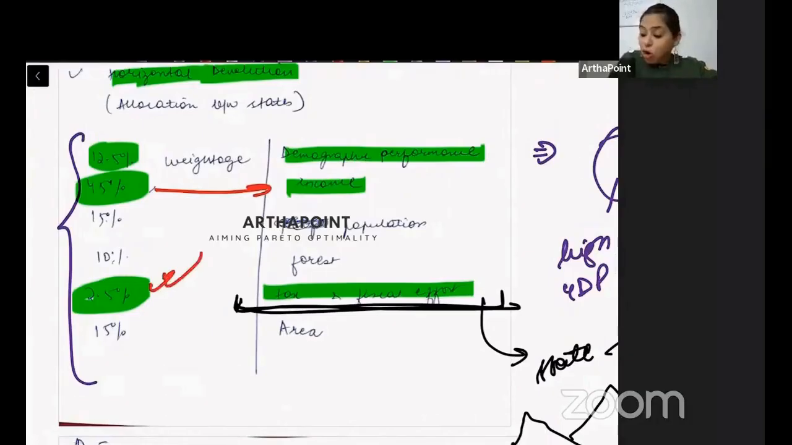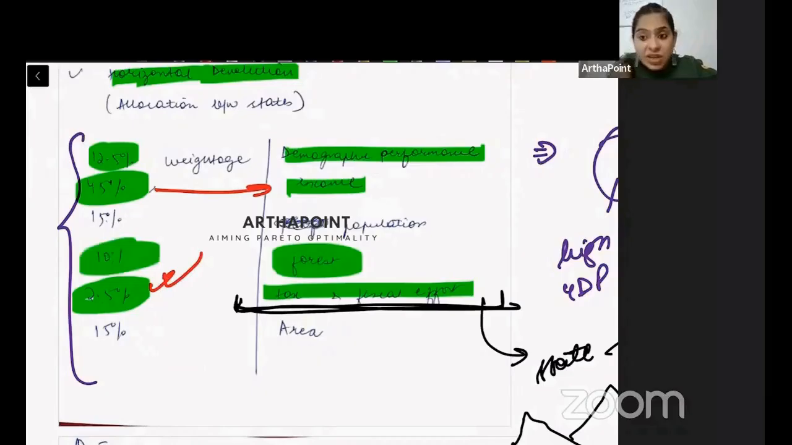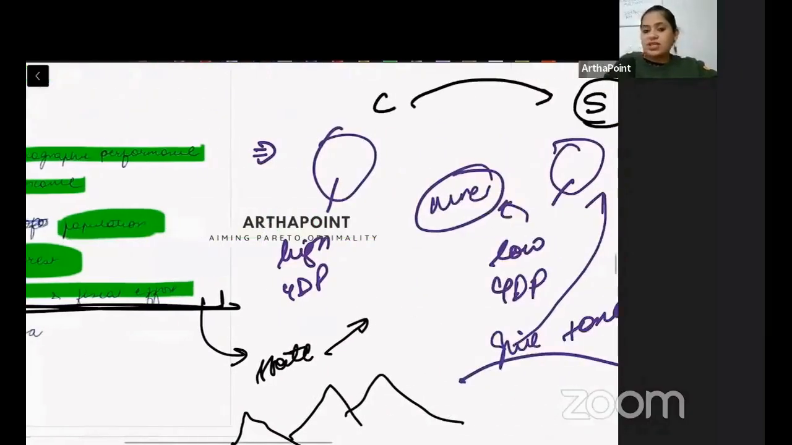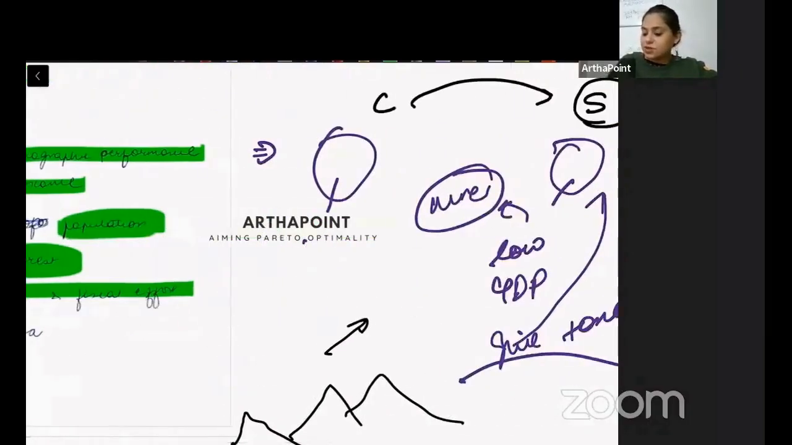Then the forest area. This is what I was mentioning there. This is also given weightage. How much greenery do you have? Do you focus on sustained development or not? Then we have population, given 15% weightage. Achha, isme bhi we have multiple points.